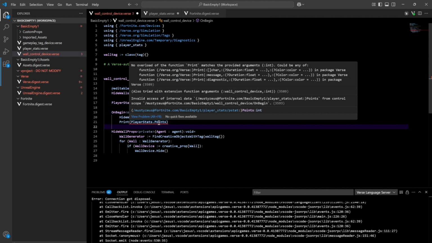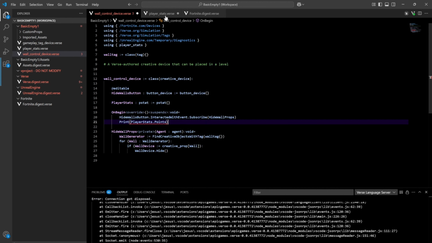So invalid access of internal data. Okay, cool. So that's good. One thing in a more object-oriented approach we like to do is encapsulation. The three pillars of object-oriented programming: encapsulation, inheritance, and polymorphism. You don't have to worry about that, but the whole idea is to encapsulate your data and kind of protect it and keep it safe.